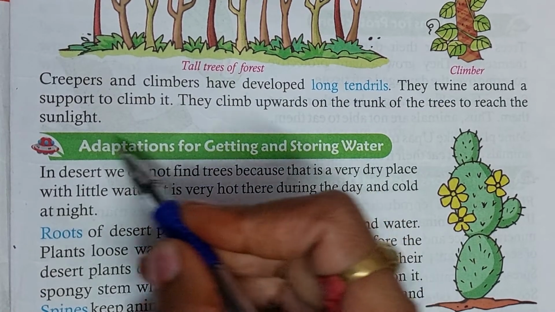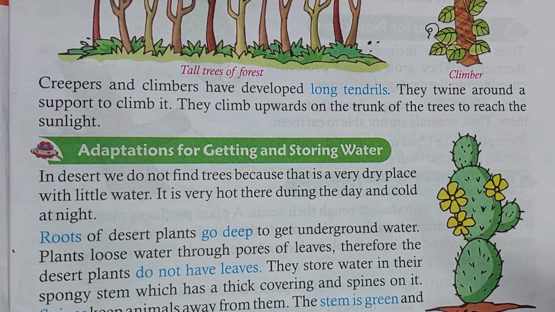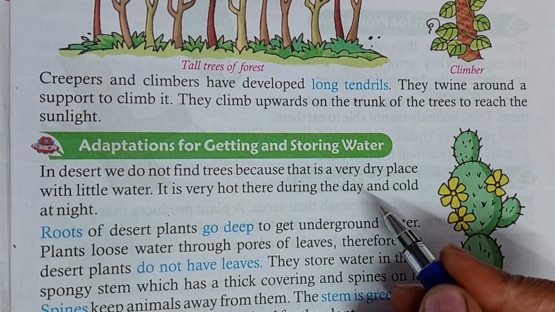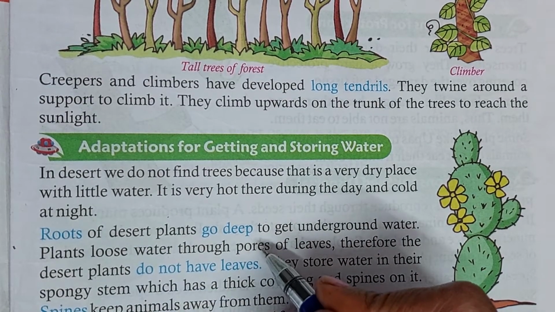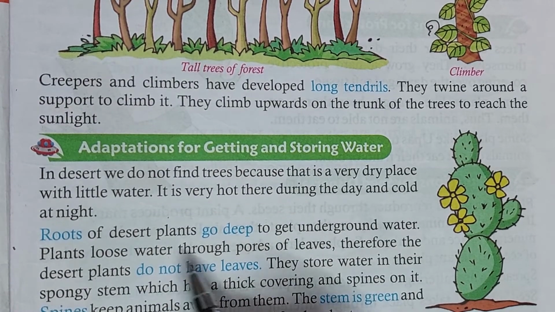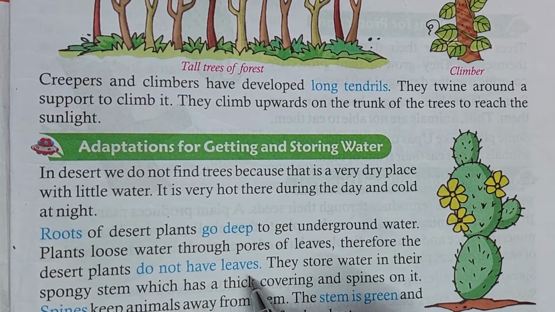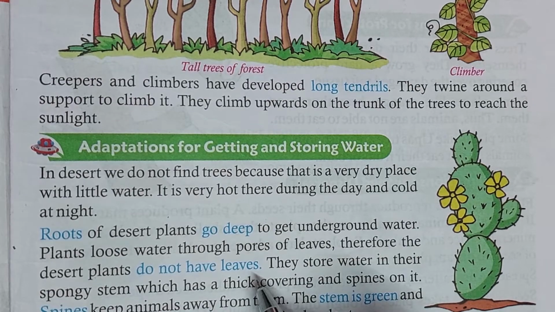Desert, you know it very well, in the desert we do not have enough water. It is a very dry place. So which special characters do the plants of the desert have? Their roots go deep to get underground water, so their roots are deep. Plants lose water through the pores of leaves. Therefore, the desert plants do not have leaves.